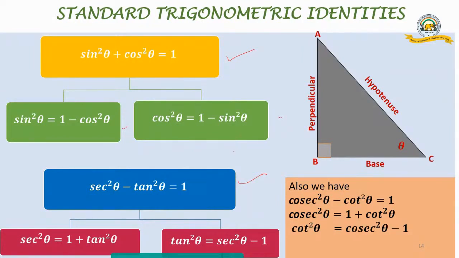So, look at it, cosec square theta minus cot square theta equals 1, cosec square theta equals 1 plus cot square theta, and cot square theta equals cosec square theta minus 1. So, very simple. We must remember this to do our next part of the identities. Now, sine square theta plus cos square theta equals 1, sec square theta minus tan square theta equals 1, cosec square theta minus cot square theta equals 1. So, 3 standard identities we have got.